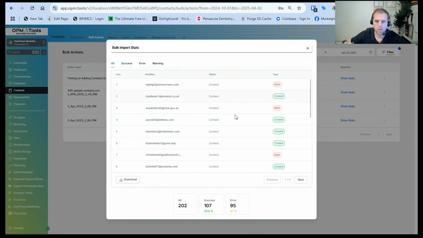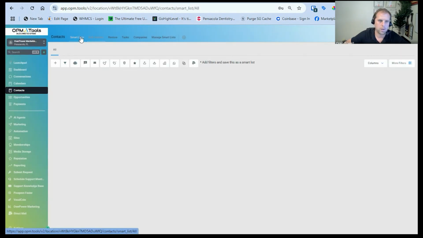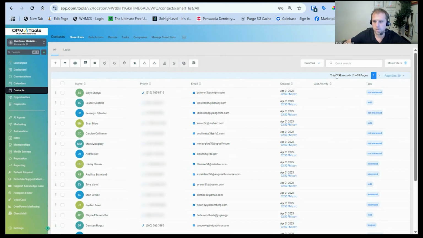And then we could track all the data inside of here. And if we go to the smart list, we now have about 158 records in there. Perfect. And they have all their tags as well. So that's how you import your contacts and check on the error messages to see what's going on with your account. Now Cohen's going to take over to talk about how to utilize the custom fields or tags in the workflows, and then how to reach out to us for any support requests too.